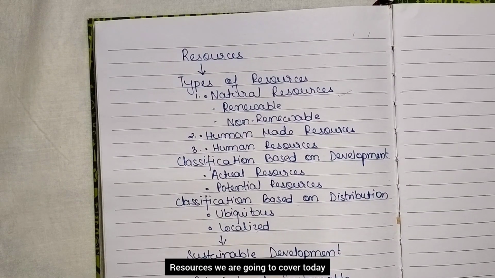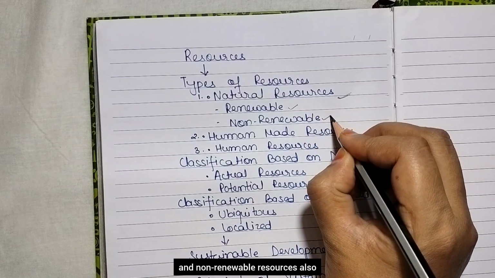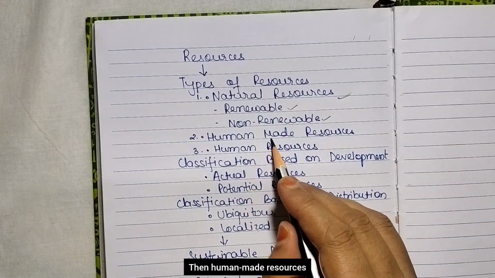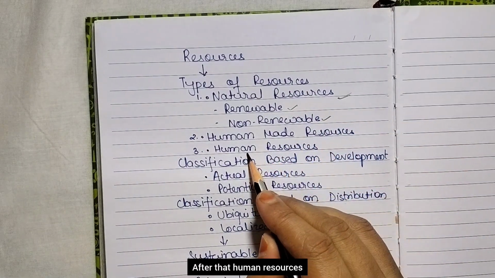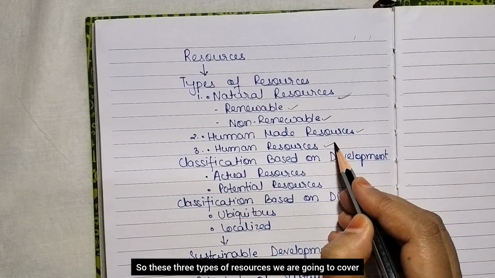Resources we are going to cover today. Here we will see the types of resources, and in the types we will cover natural resources. Here we will cover renewable and non-renewable resources also. Then human-made resources. After that, human resources. So these three types of resources we are going to cover.